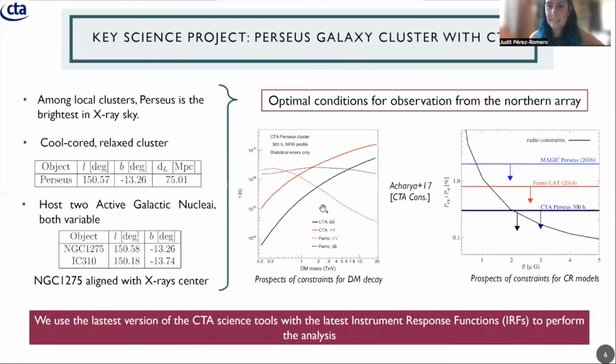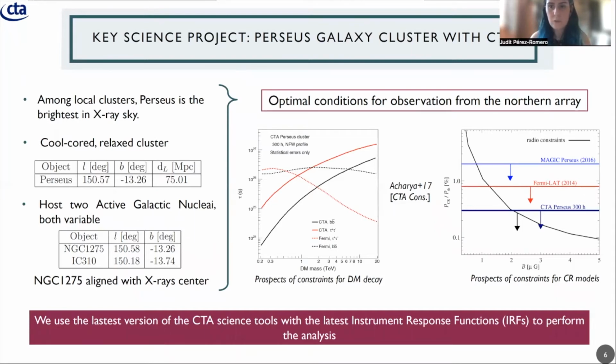So we have CTA, we have galaxy clusters, but we need a cluster to point our telescope at. In this sense, some years ago, when the Science with CTA paper came out, some people made the effort to figure out which of the local clusters was the best to target for a gamma ray detection.